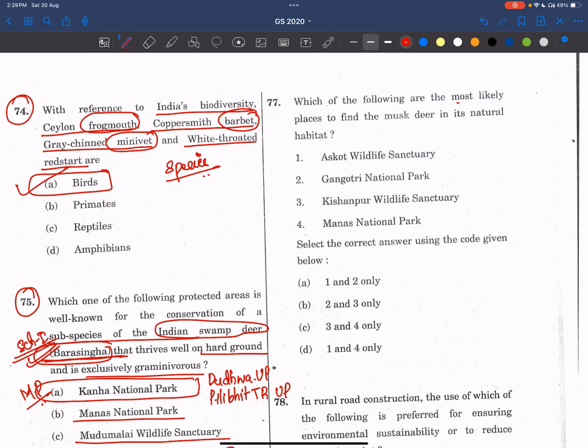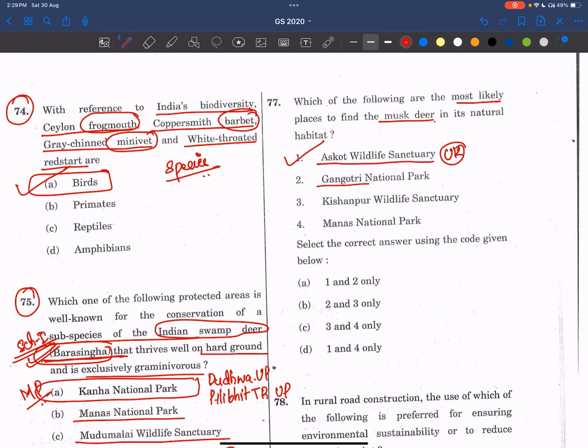Which of the following are most likely places to find musk deer in a natural habitat? We know, friends, this musk deer is mostly found in the Himalayan region, in the higher altitudes, especially above 2,500 meters. Now let's see the options. Askot Wildlife Sanctuary is situated in Uttarakhand state, in the Pithoragarh district. That means the average elevation is also very high, so musk deer is found in Askot Wildlife Sanctuary as well.